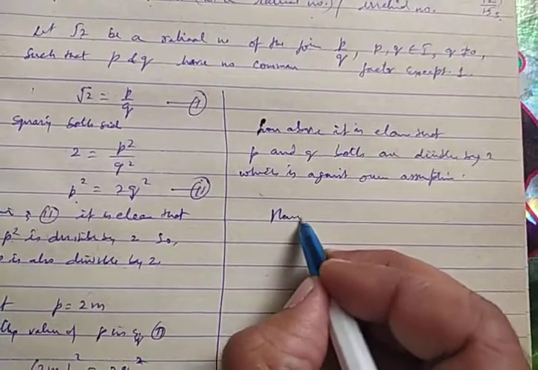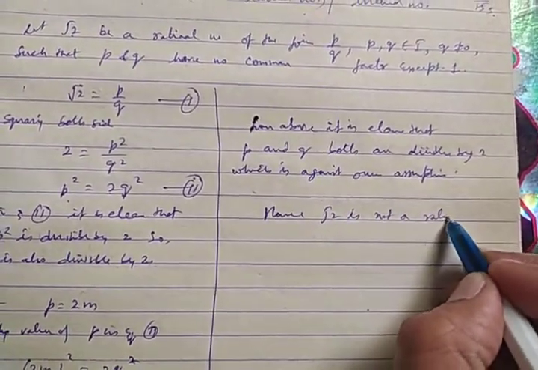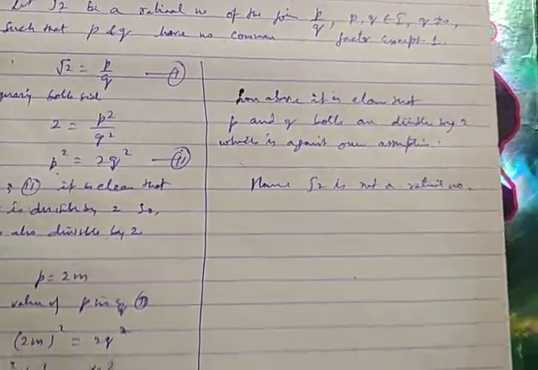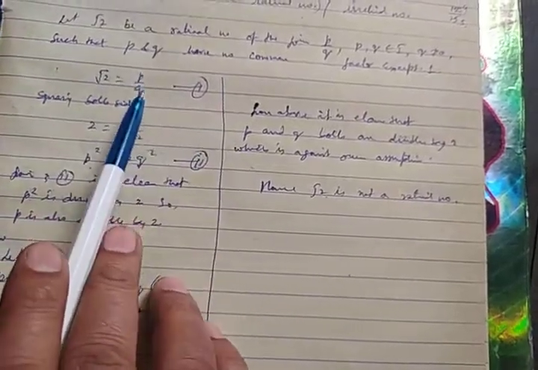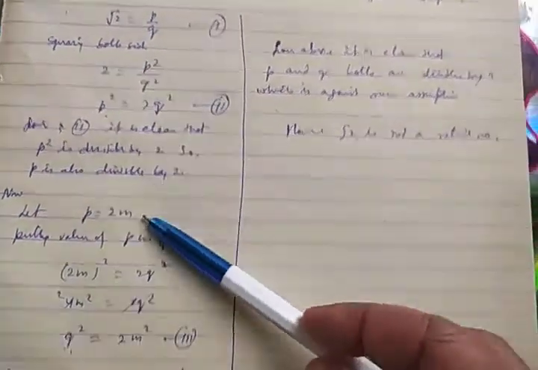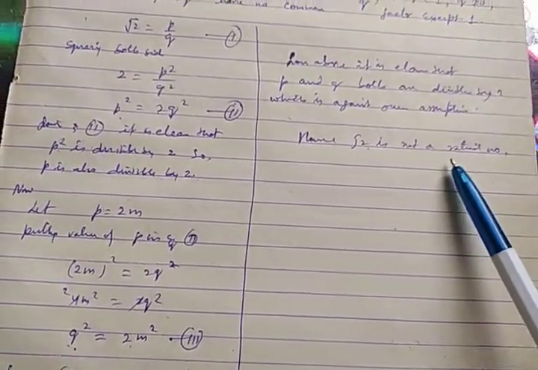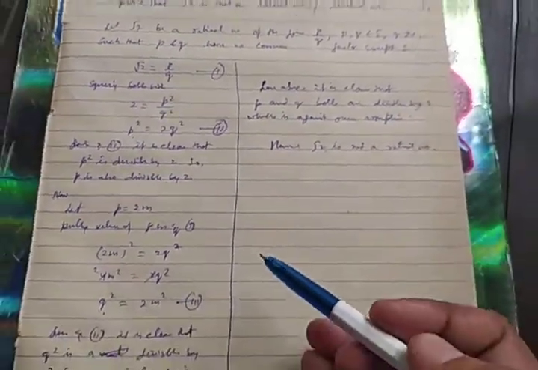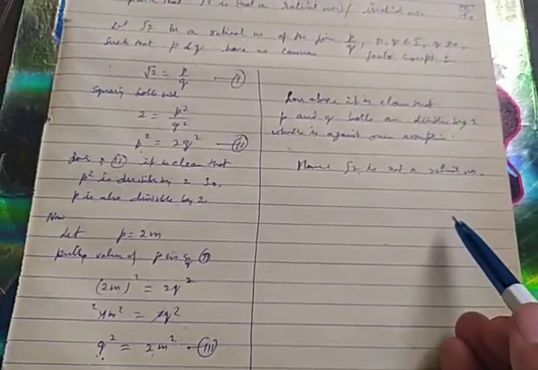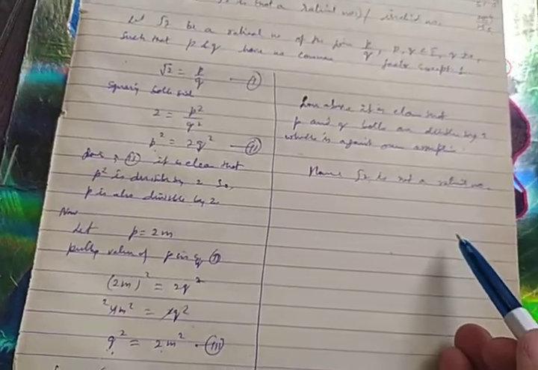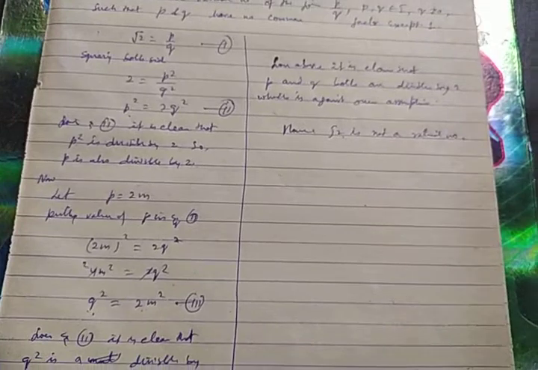Hence, root 2 is not a rational number. It means we had considered root 2 as a rational number, and by the solution we have shown it is not a rational number. Hence it is proved. This process we have also discussed in class 9th. I think you would have it in your copies. You can also learn from there, or the whole concept I have explained here.